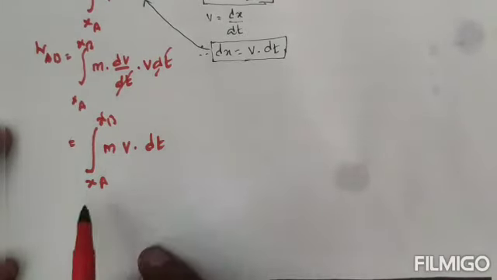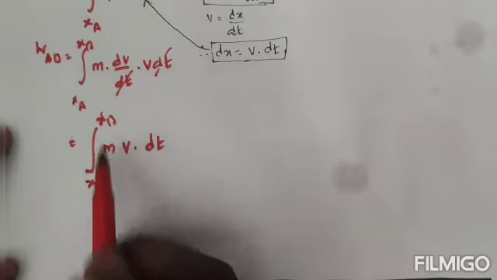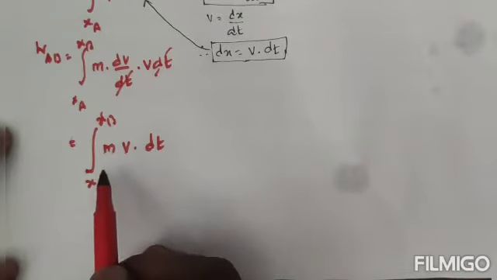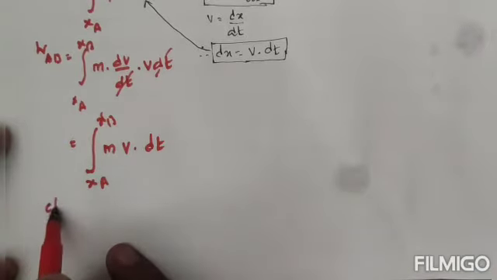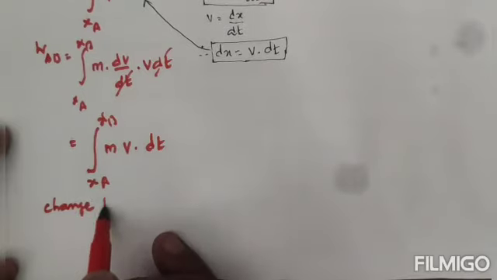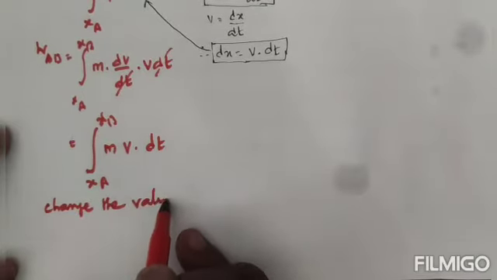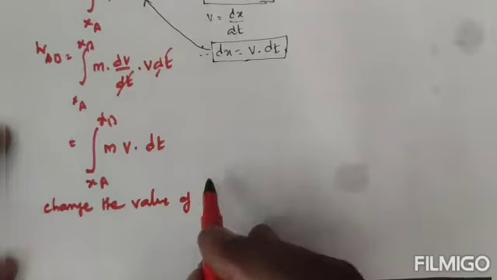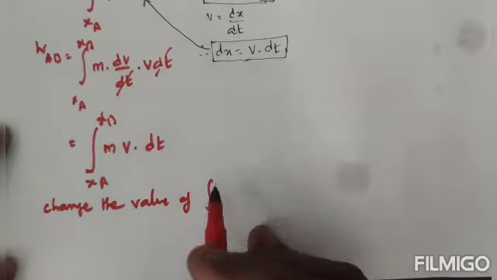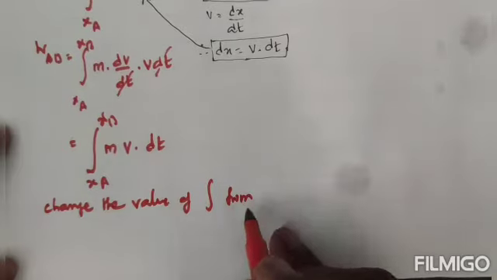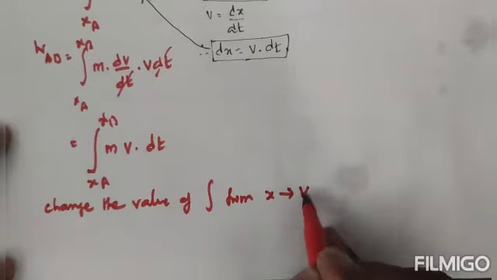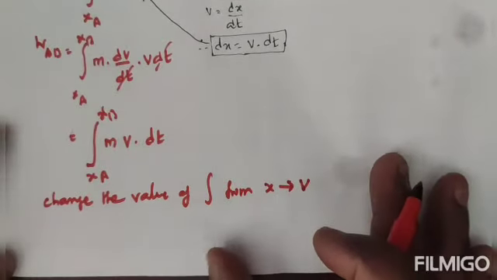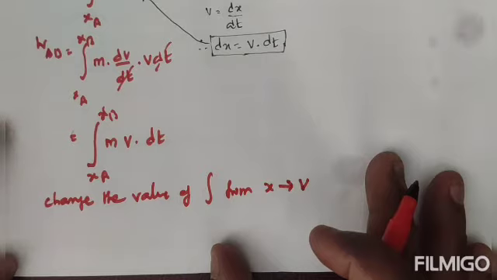So we want to change this limit. The limit belongs to only the position, so we want to change the integration from position to velocity. So x term we are going to change as velocity term.